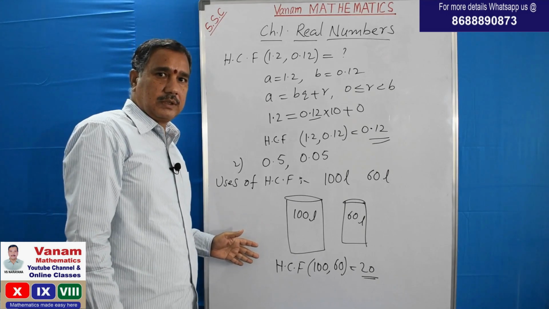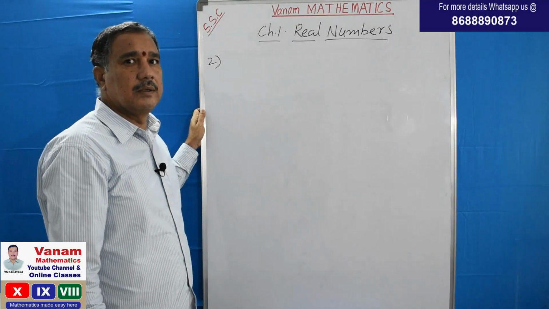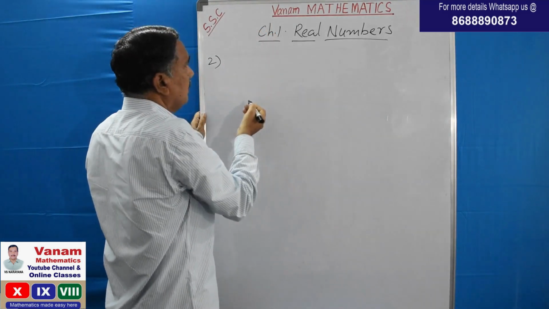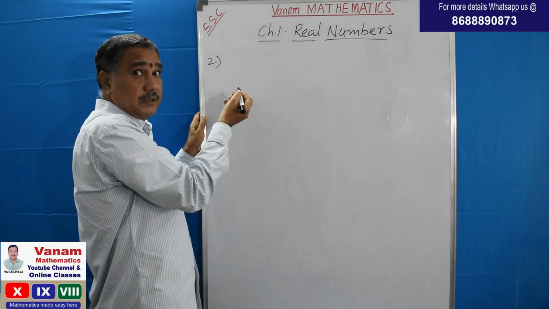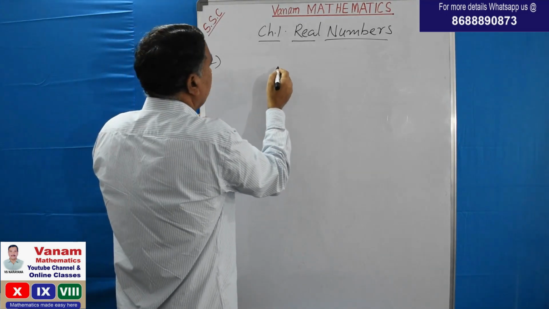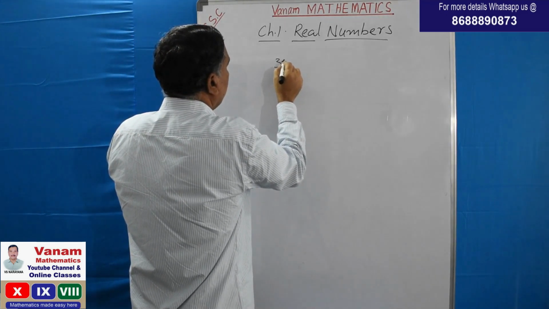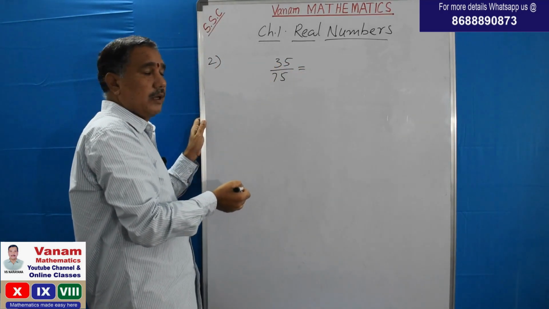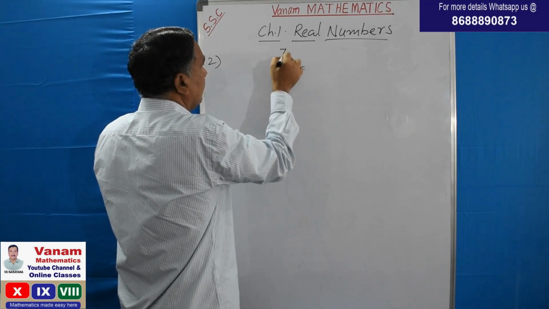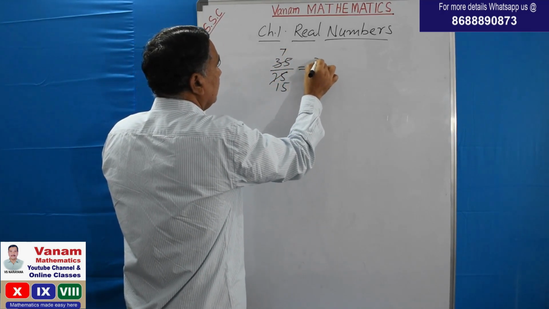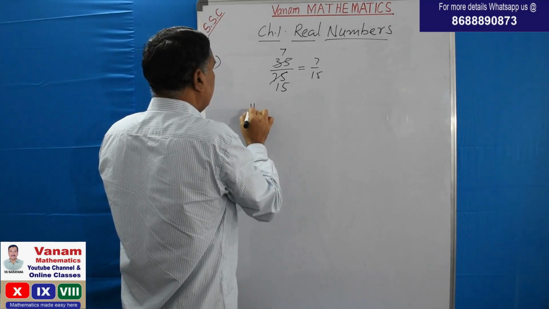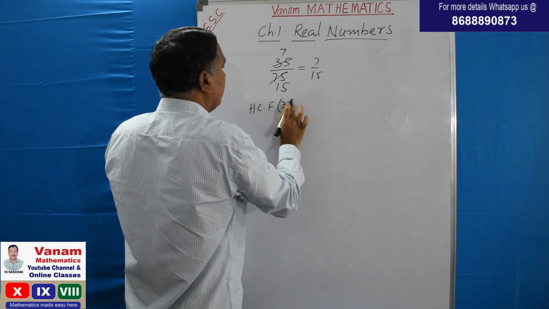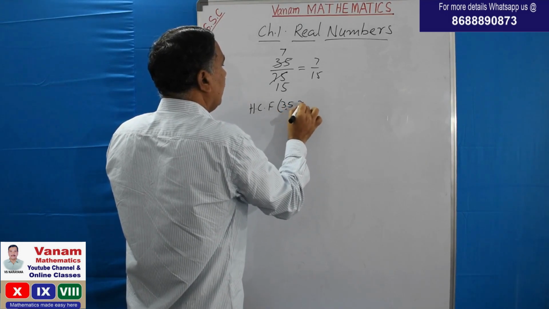There are so many uses. The use of HCF in mathematics: every day we follow this. In mathematics we are familiar with the simplification of rational numbers. For example, you see 35 by 75. Generally we cancel by 5: 5 sevens are 35, 5 fifteens are 75, so 7 by 15. That means we are dividing both 35 and 75 by 5.